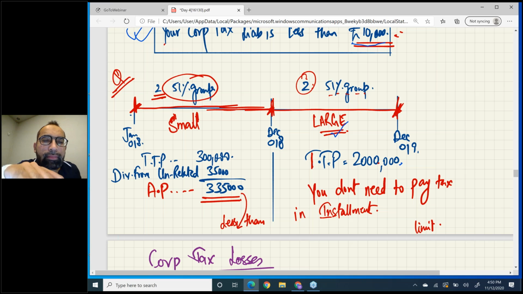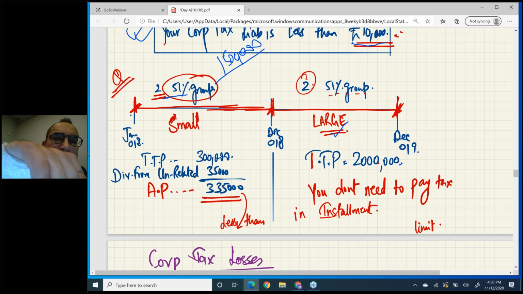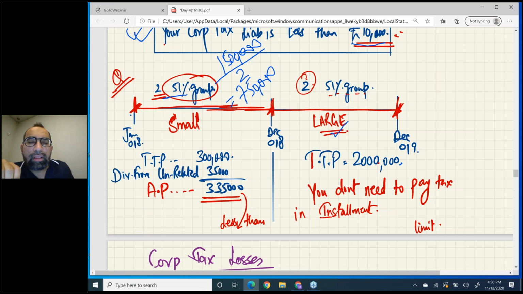Last year you had 251% group of companies. You are a member. Total 251% group of companies are there. So your limits will be divided by 2. Your 1,500,000 limit will be divided by 2. So your limit is 750,000.